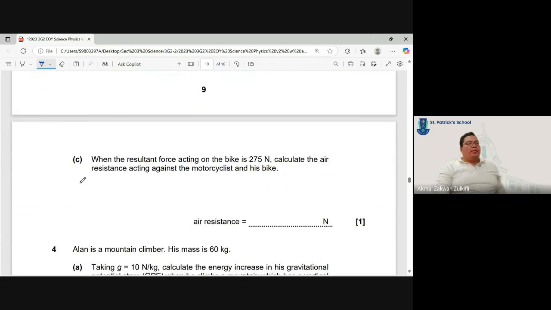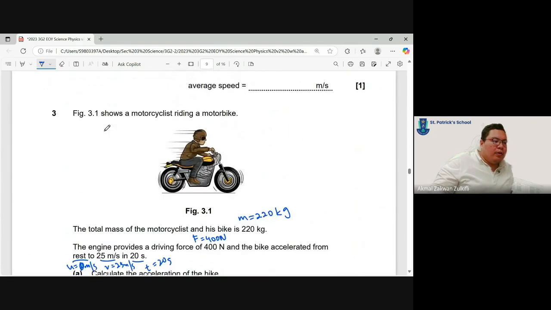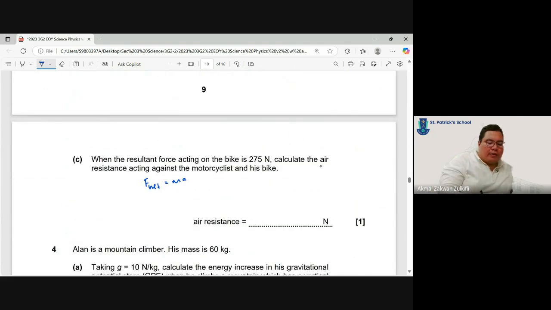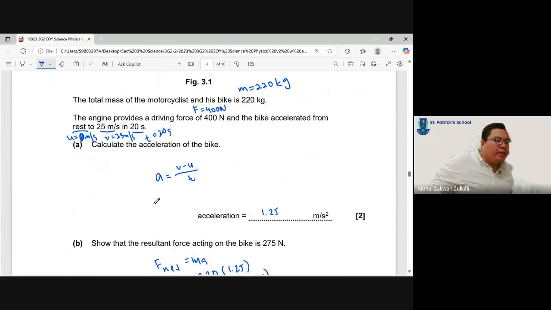Now, when the resultant force of the bike is 275 newtons, calculate the air resistance against the motorcyclist and his bike. Usually we write F net equals MA, but now it doesn't make sense to write F net equals MA. So what else can we use? They are asking for air resistance. Air resistance or friction we usually represent by small f. So we can write F net equals F minus f, which means big F, the forward force, minus the friction or the air resistance in this case.